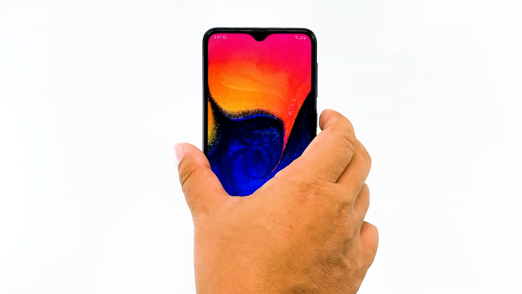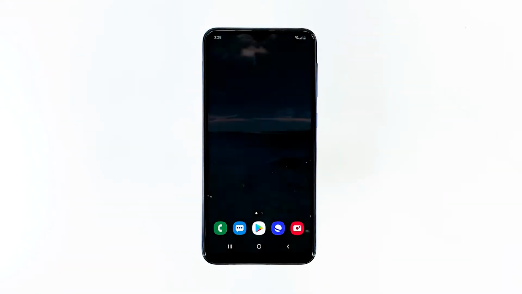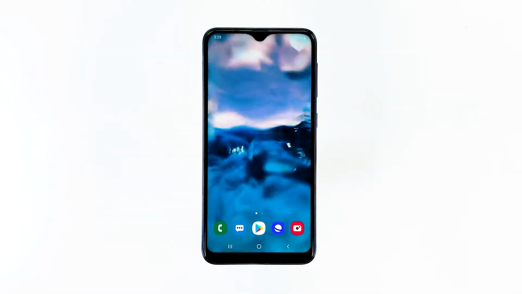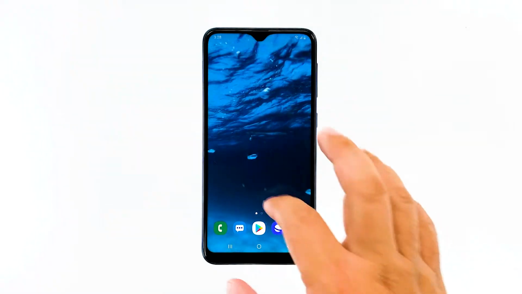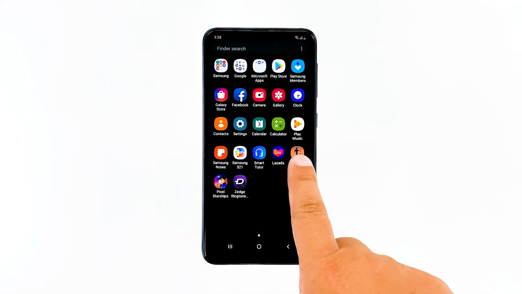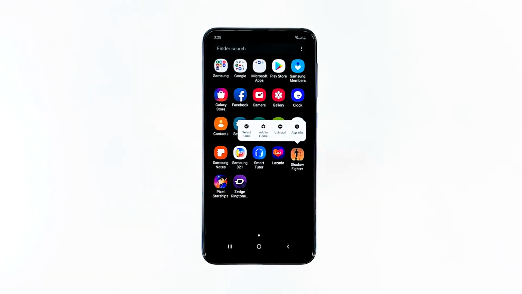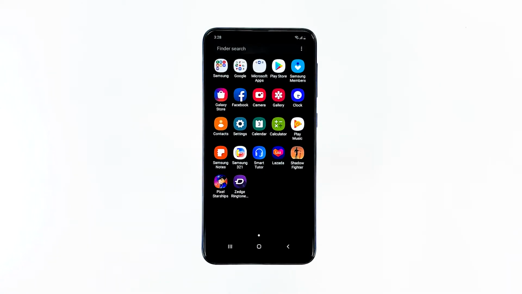Restart the device in standard mode. Pull the app drawer and go to the screen where the icon of the suspected app is located. Tap and hold on the icon of the app until options show. Tap uninstall, and touch OK to confirm you want to remove it. You may have to uninstall more than one app to make the phone run faster again.